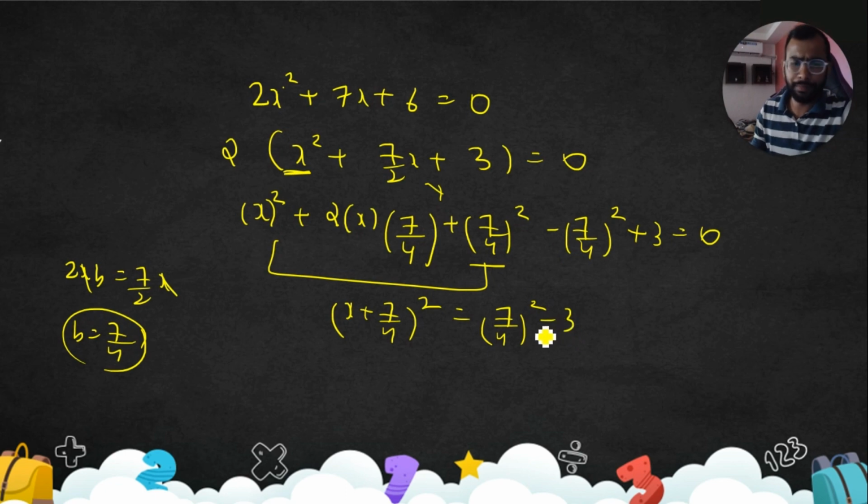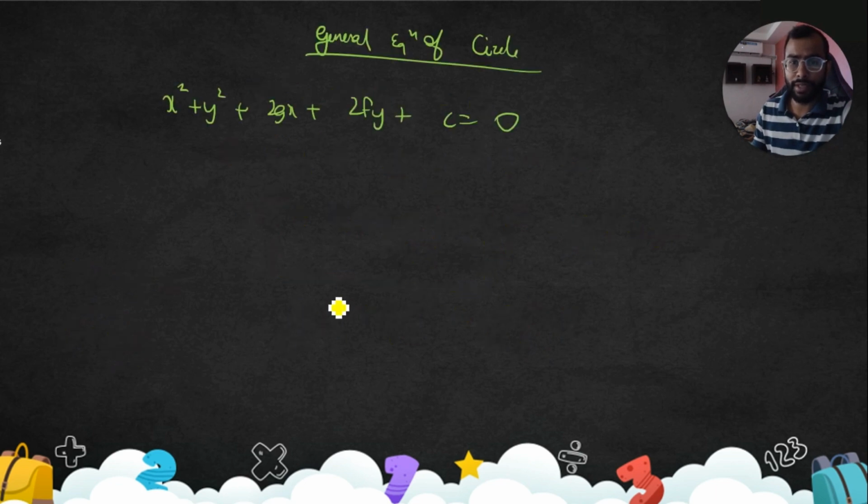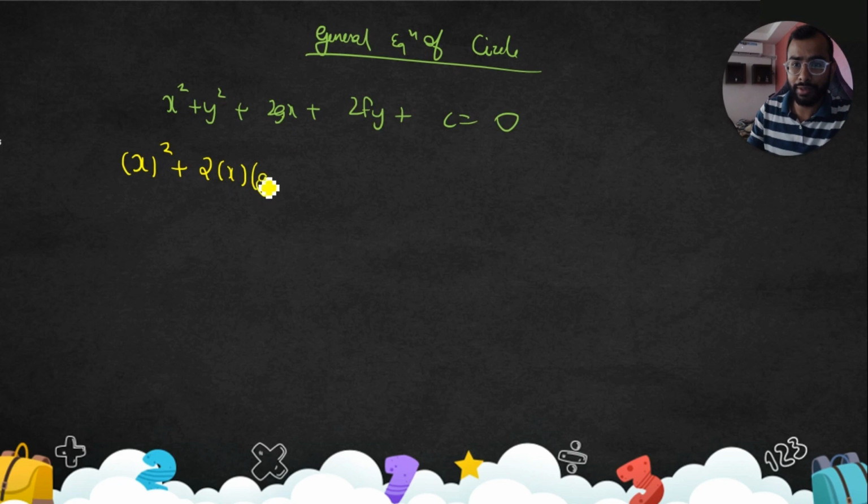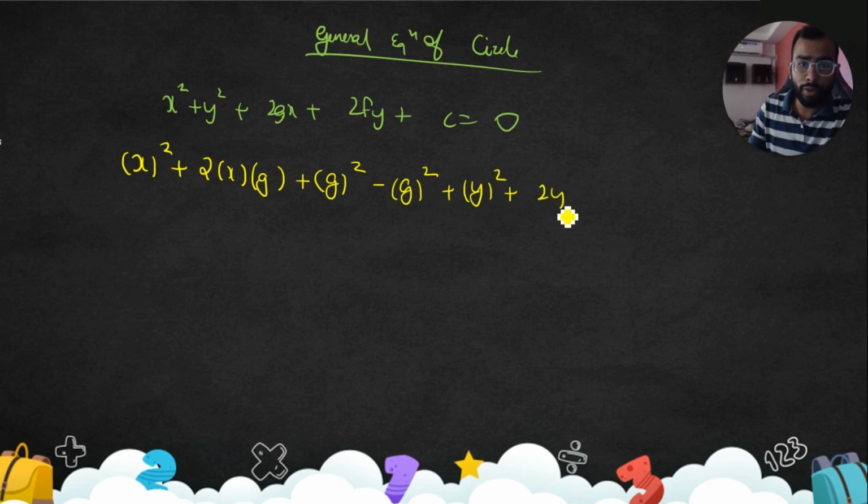This is how we'll proceed. So that's the basic idea of how we can get towards the point. Okay, now directly let's start writing. So this is x square plus 2gx, plus g square minus g square, plus y square plus 2yf plus f square minus f square plus c equal to 0.